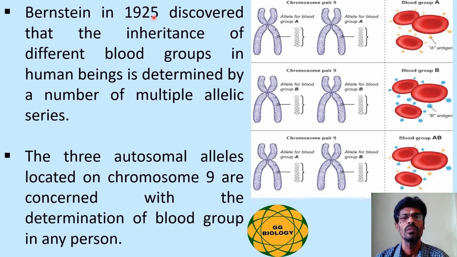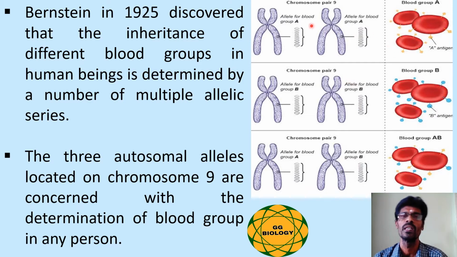Bernstein in the year 1925 discovered that the inheritance of different blood groups in human beings is determined by a number of multiple allelic series. The three autosomal alleles located on chromosome number 9 are concerned with the determination of blood group in any person. So the alleles present on chromosome number 9 are responsible for the expression of the blood groups.